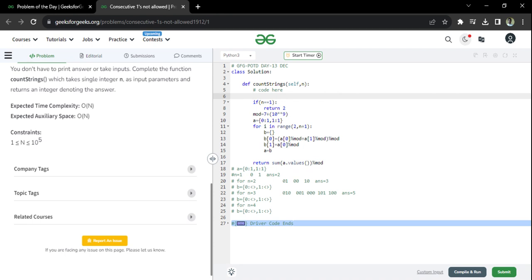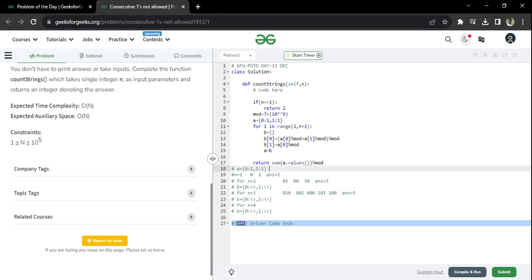Okay, now let's come to the tracing part. See, initially, my answer for n equal to 1 is done. The rest of the answer will be for n greater than or equal to 2 and above. Okay, that's what we are doing. So initially a is like that. Now for a equal to 2, what should we do? As I mentioned, this key 0 basically means all strings that end with 0, and this value is the number of such strings. This key 1 means all the strings which are ending with 1, and its value means the number of such strings that end with 1.